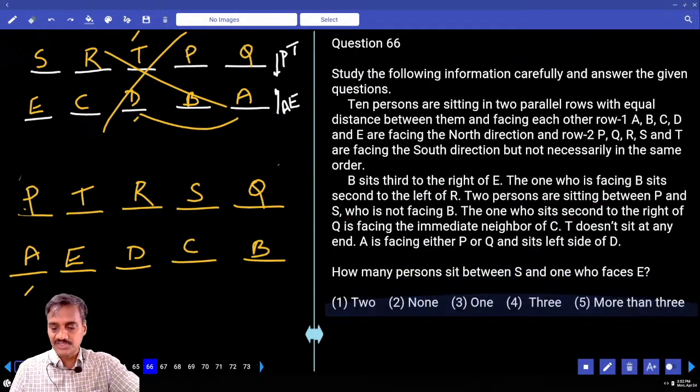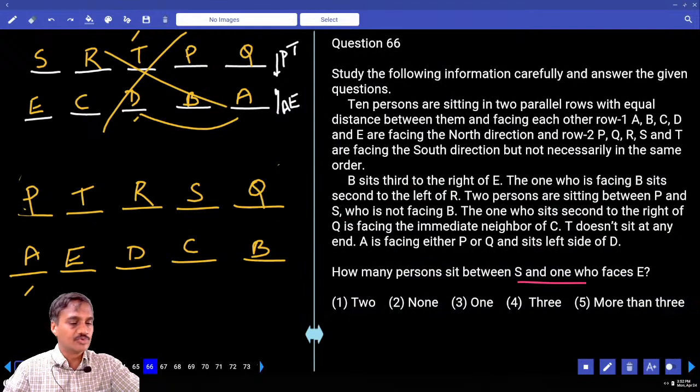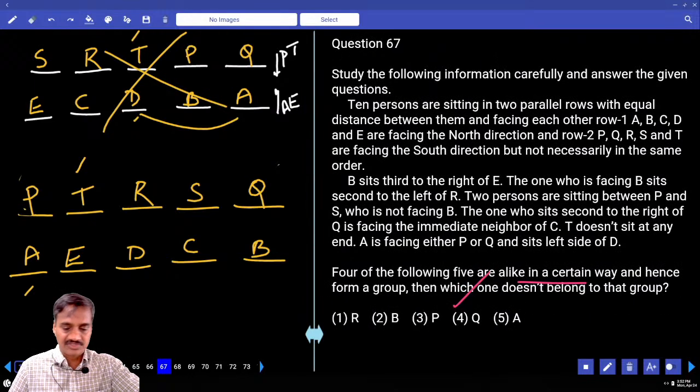And how many persons are sitting between S and the one who is facing E? The one who is facing E is C. Now between S and T there is only one person, choice 3. Question number 66.